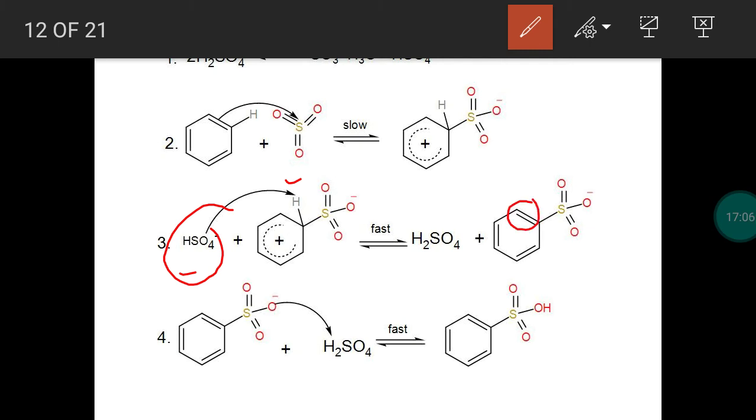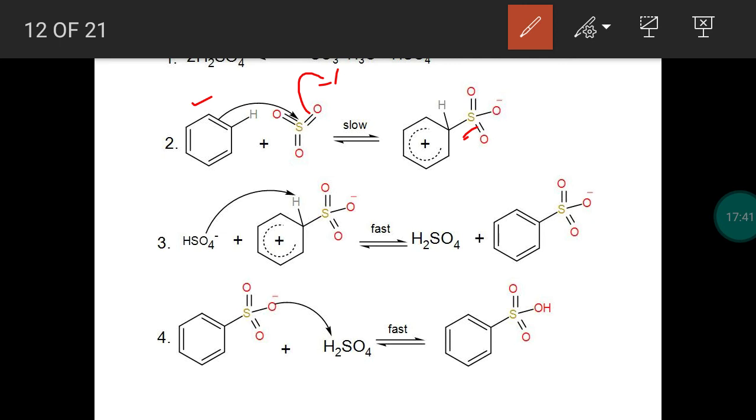Now you can ask a question, why this oxygen gets a negative charge? Because when a new covalent bond is formed between the carbon and the sulfur, the pi electron is shifted over the oxygen. Okay, so that the oxygen gets a negative charge. So in second step, the pi electron is used to make a covalent bond. During the formation of covalent bond, this pi electron is shifted over the oxygen, so oxygen gets a negative charge.